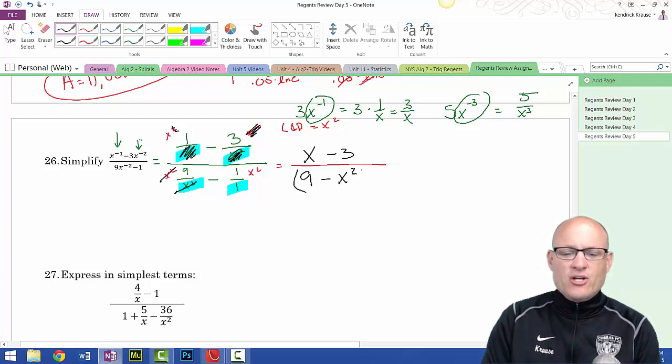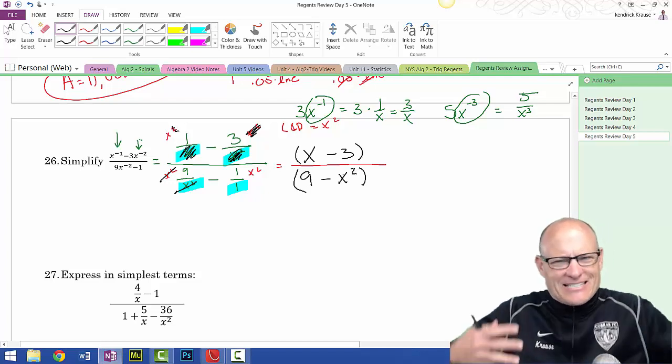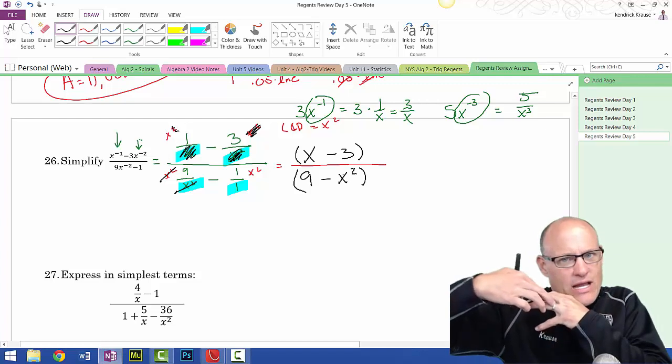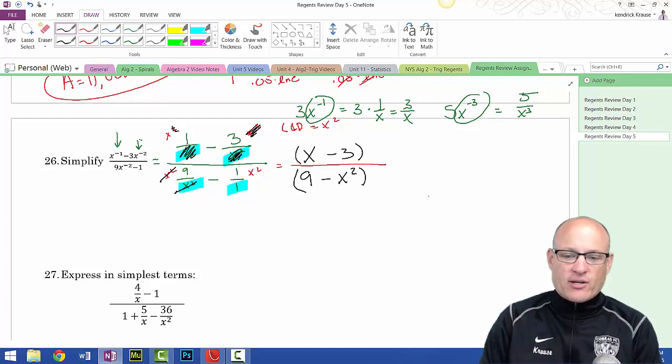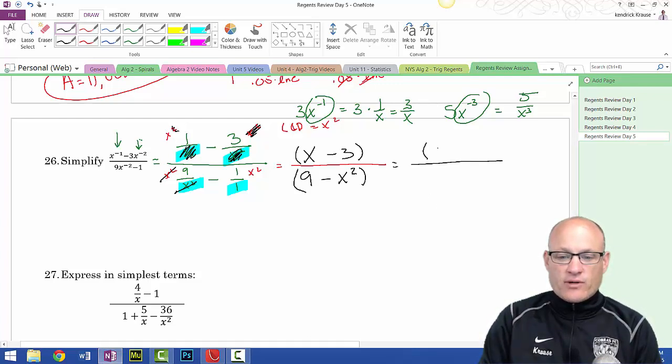And please, don't start crossing things off. When you have adding and subtracting, it's like they're married. It's like they got a little wedding ring on there. You can't break them up. The only time you can break things up is if you have multiplying. Okay? So in the numerator, there's nothing to do. I got x minus 3.